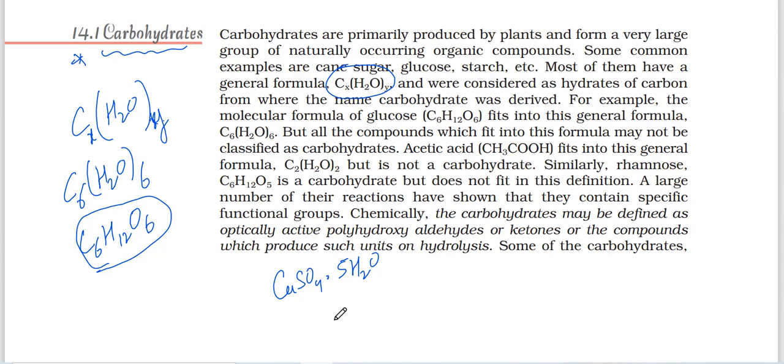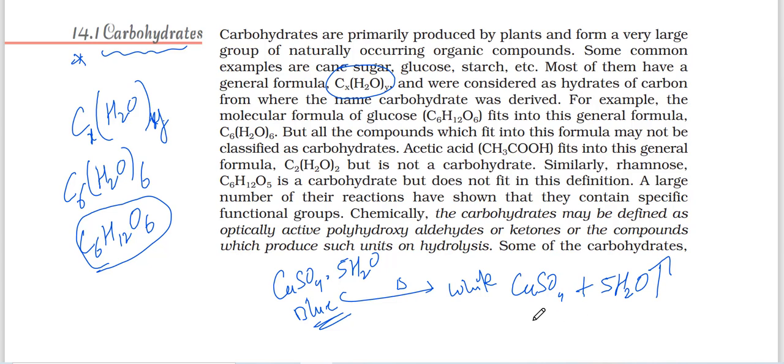Copper sulfate pentahydrate, CuSO4·5H2O, is blue in color. By heating it becomes white. What's happening here? The water molecules are getting separated, and it becomes white, colorless. If you put it in water again, it will turn blue; hydrated copper sulfate is forming again.